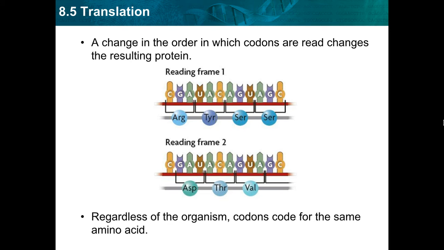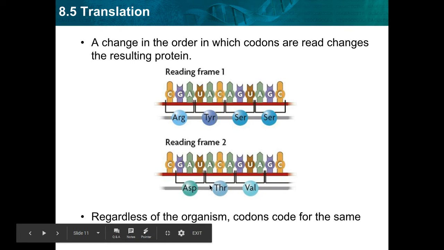And now, regardless of the organism or living thing, codons will always code for the same amino acid. We call this the universal language. So it doesn't matter if you are a bacteria, an earthworm, an elephant, a blue whale, or a human. If you have these nucleotides right here, ACA, they will always code for this amino acid, THR.